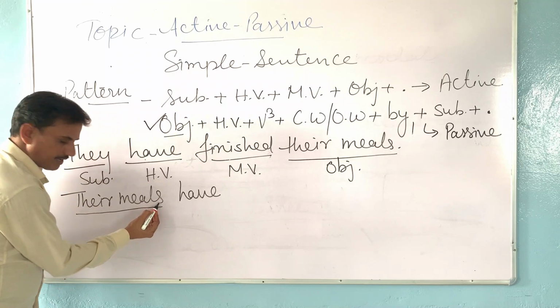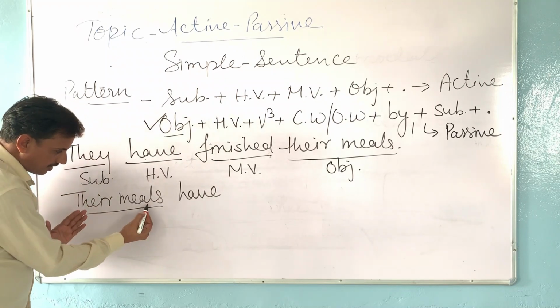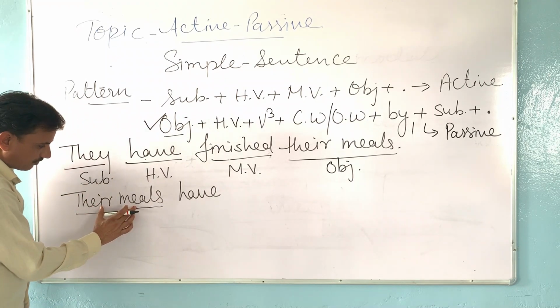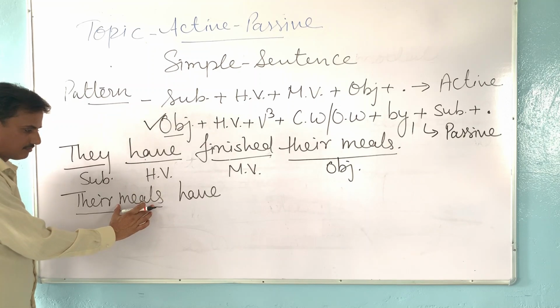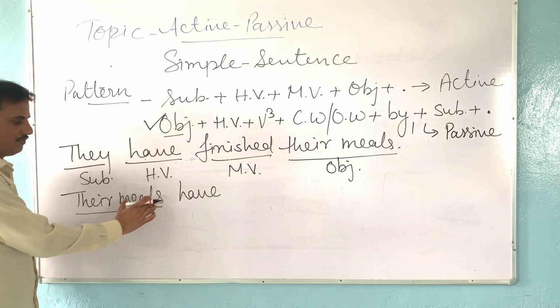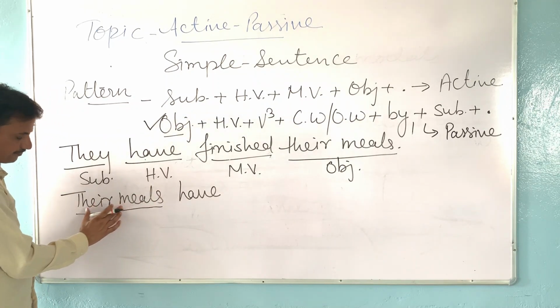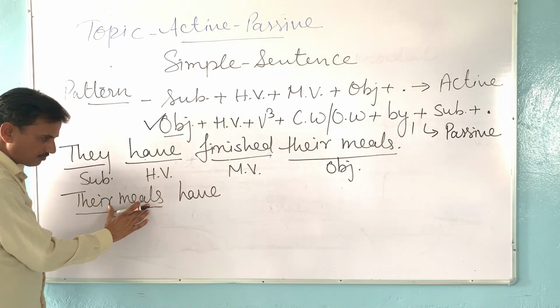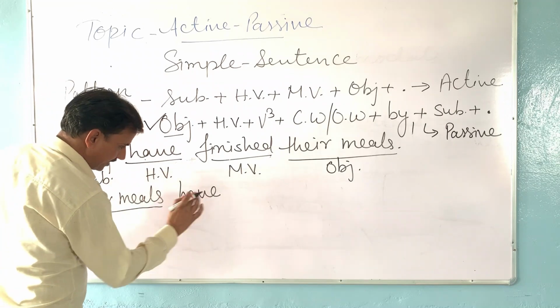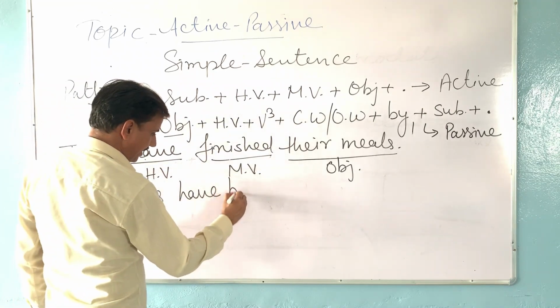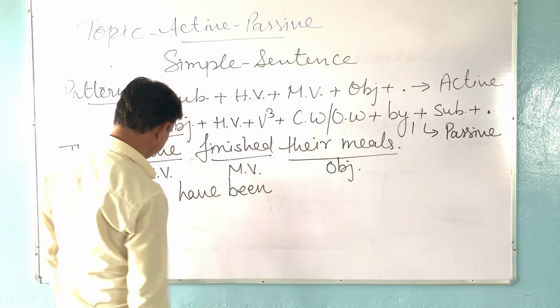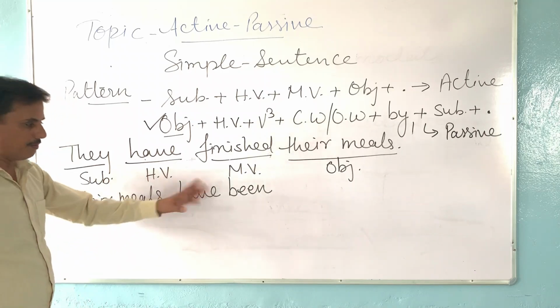If S is not added in meal, then the subject will work as singular. In that condition, we will use has here. But now our object is in plural form, so we will add have there, and then we have to add been there, means have been.